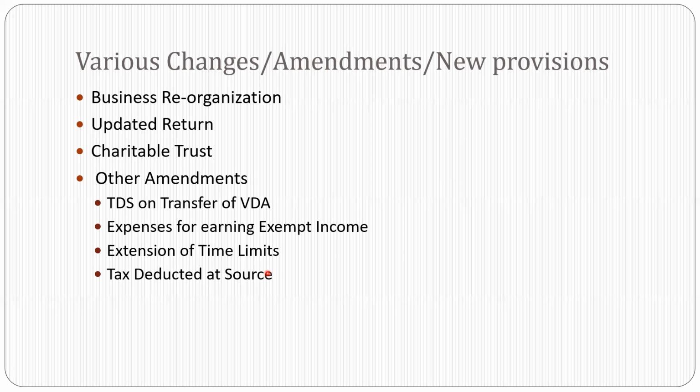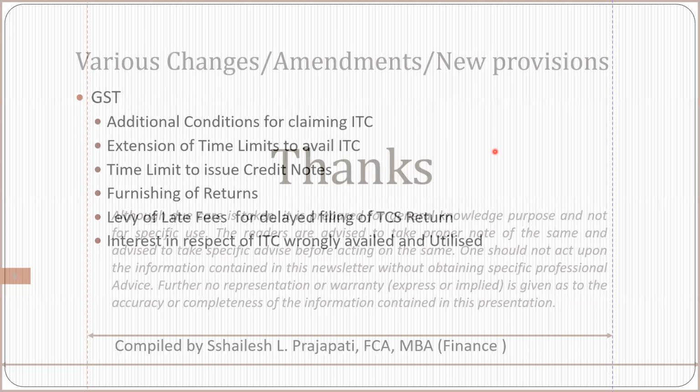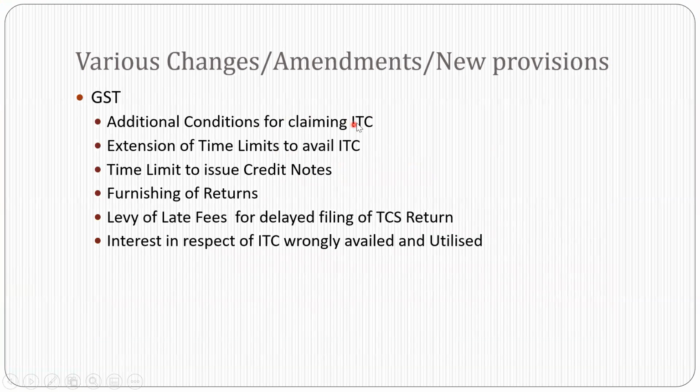Now we come to some part of the GST. So in GST, there are certain changes. One is additional conditions for claiming ITC. Those additional conditions are: one, an auto-generated statement on the GST portal, which will prescribe the manner, condition and restriction, I repeat, restriction for claiming ITC on inward supplies. You have to follow the auto-populated statement. The taxpayer will be eligible to claim credit of input tax only if such credit is reflected in the auto-generated statements.